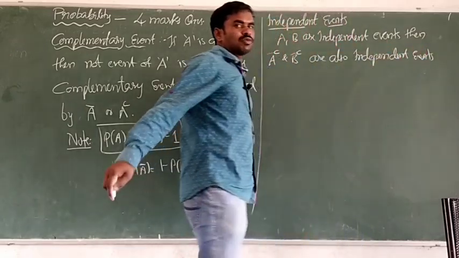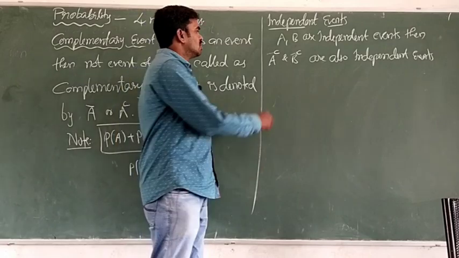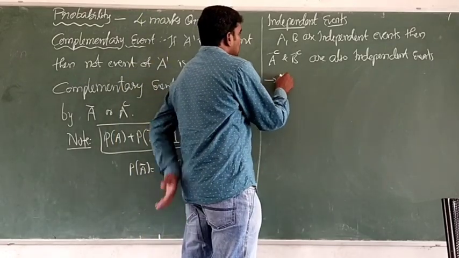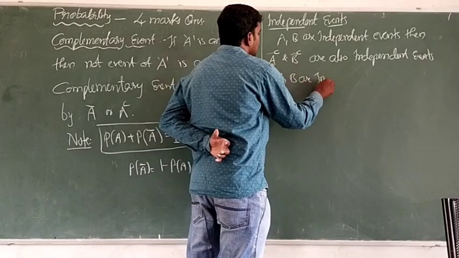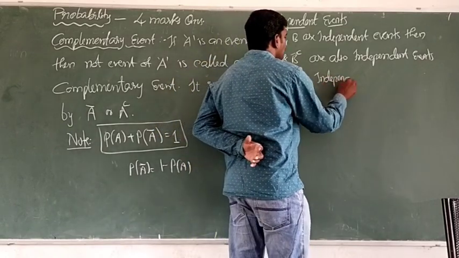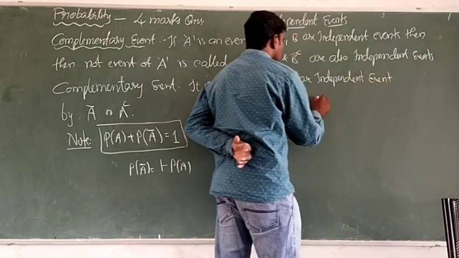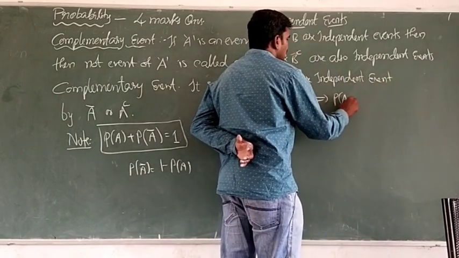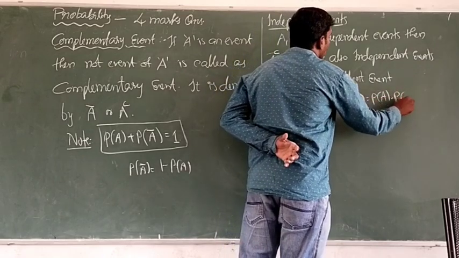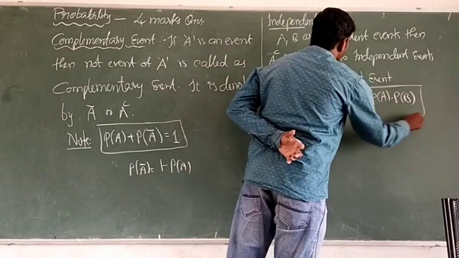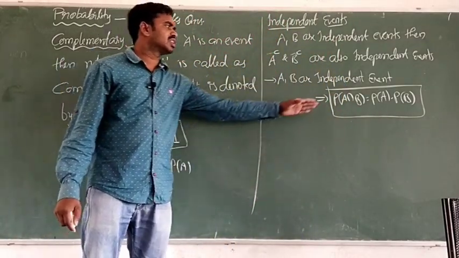We have a 4 marks question about this proof. We will do the proof also. So first of all, if A, B are independent events, what is the condition? This condition is very important: P of A intersection B is equal to P of A into P of B. This is the most important condition. We must remember this one also.